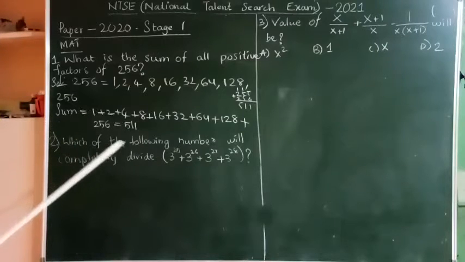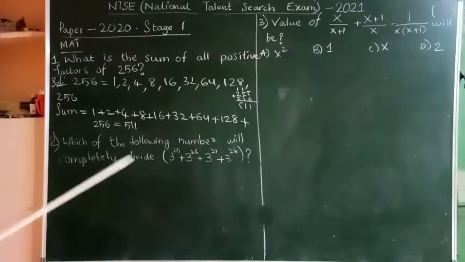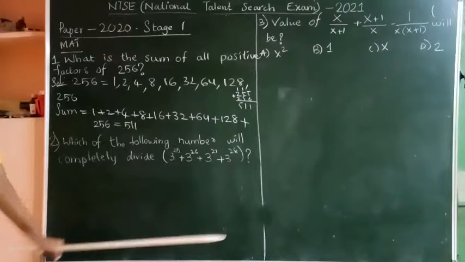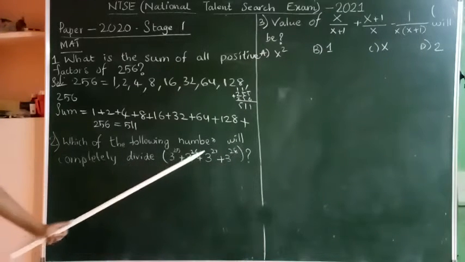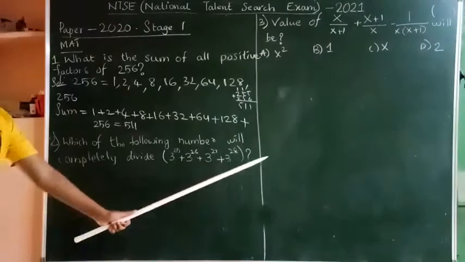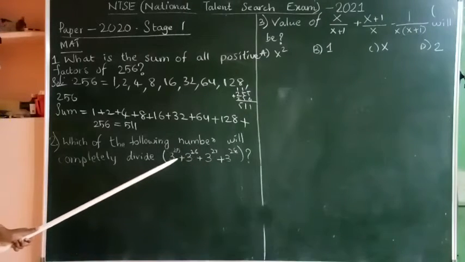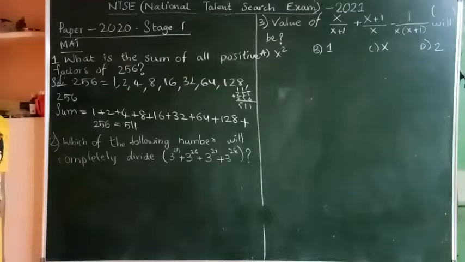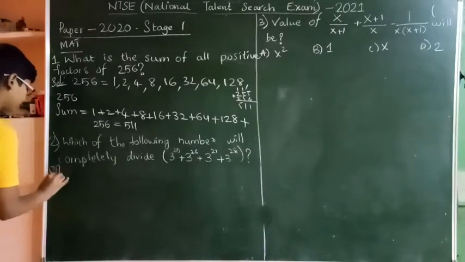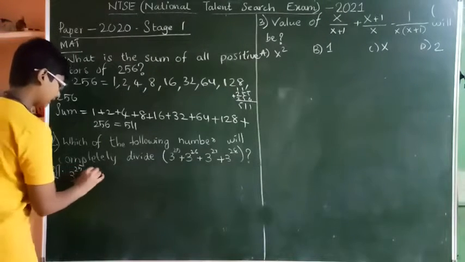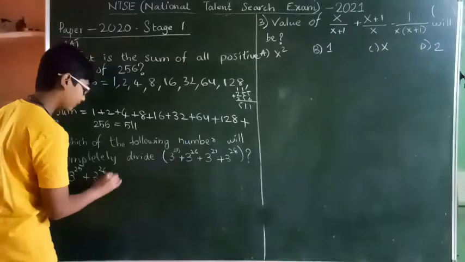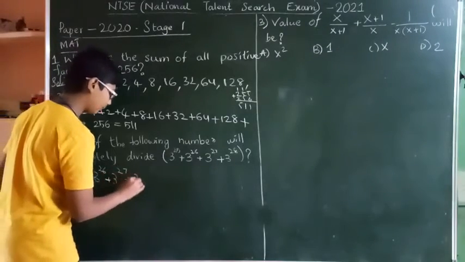Next, second question: which of the following numbers will completely divide 3 power 25, plus 3 power 26, plus 3 power 27, plus 3 power 28? See, there is no need to find 3 power 25. We can find this very easily. Solution: the given number is 3 power 25 plus 3 power 26 plus 3 power 27 plus 3 power 28.